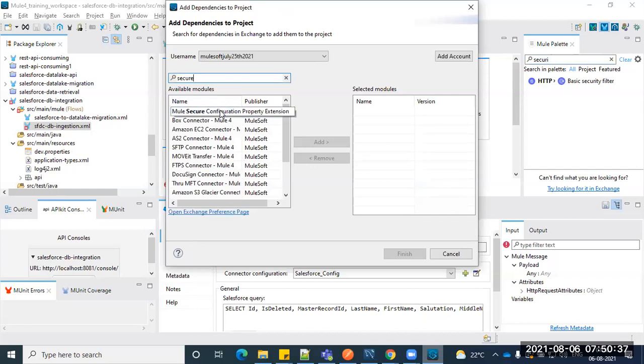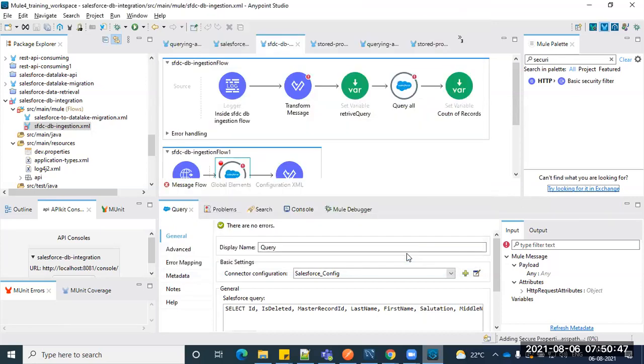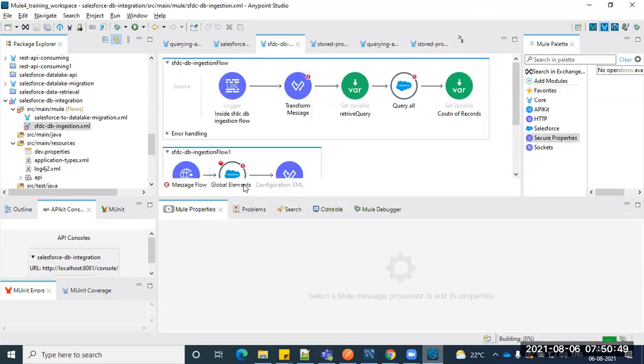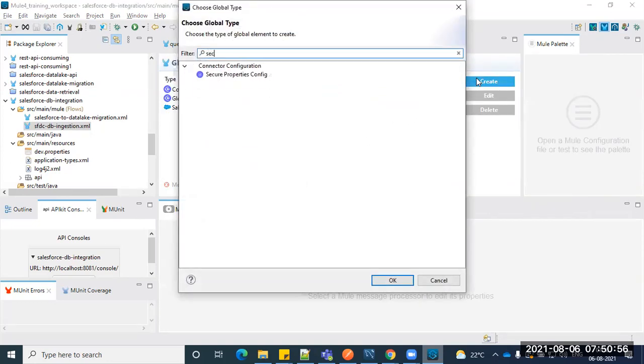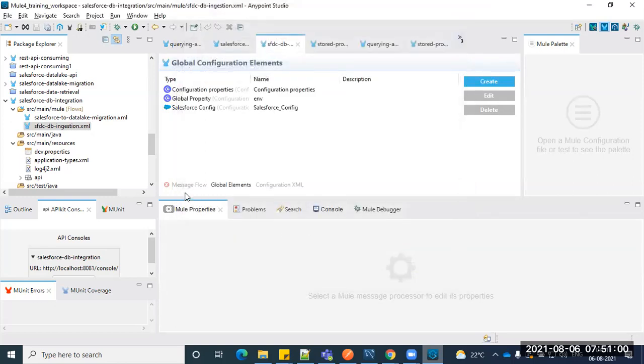Okay, here is the one, Mule Secure Properties Extension. I'm selecting that one and adding it here. Okay, finish. Now go to global elements and click here. Observe, previously it's not there. I'm repeating this step again.